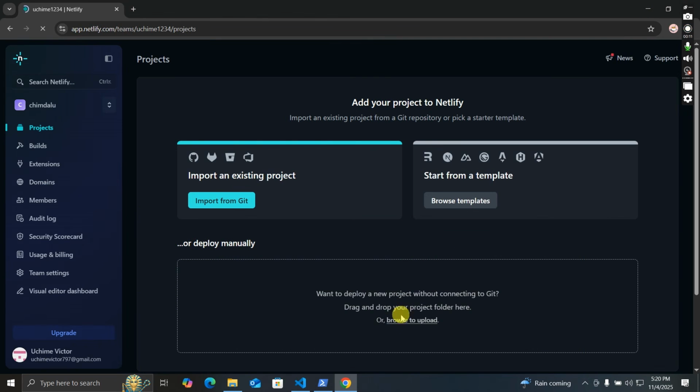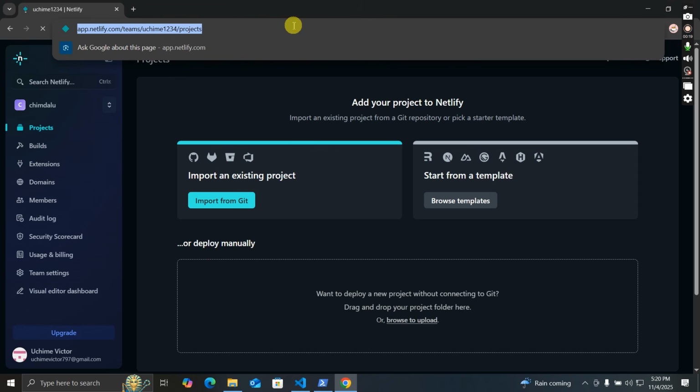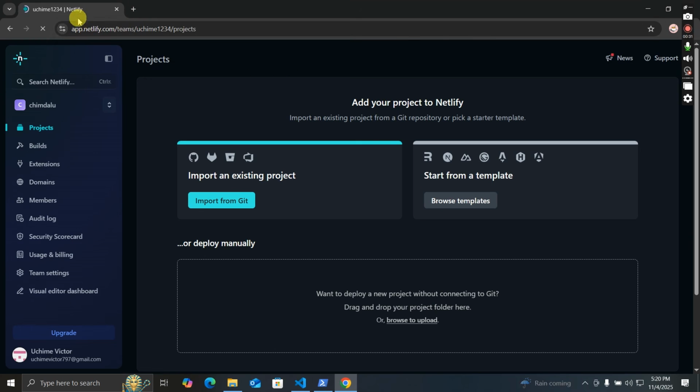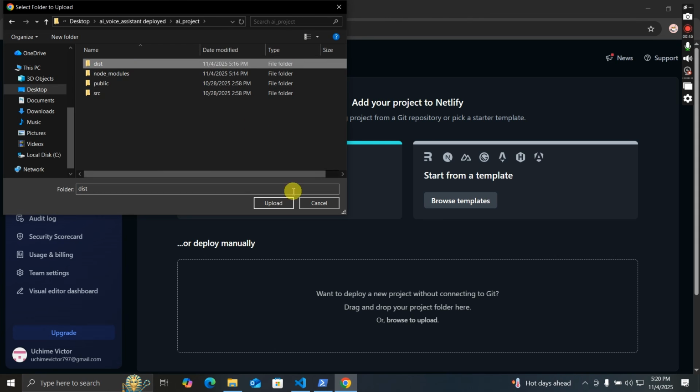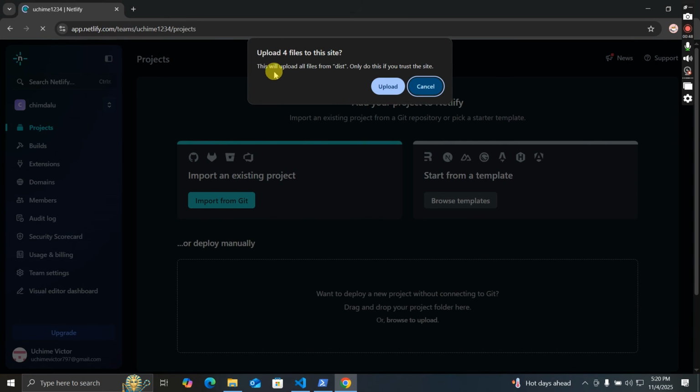Now let us deploy our front end code. Front end code is not really so hard. All you need to do is log into Netlify. Add your credentials and all that. Connect your repo, and then it should take you to this page right here. So all you need to do is upload your folder. Look for your /dist folder and upload it. This will upload all the files from dist. Just say upload.